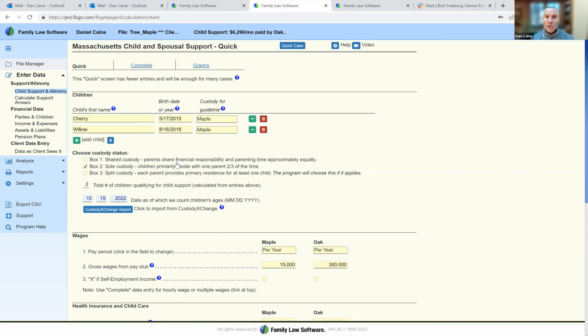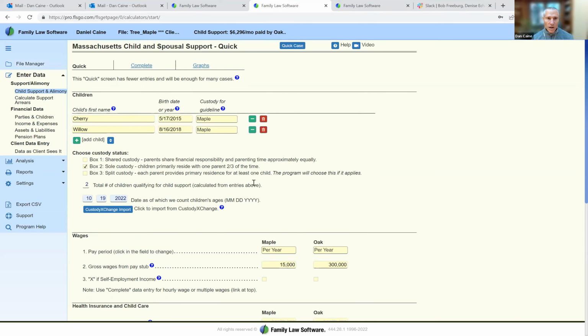Am I going to be able to afford it? So the first question is, how much child support is Oak going to have to pay? Now, child support is determined by formula. The formula is like an income tax calculation. In some states, it is very complicated, and there's a different one in every state. And we're in Massachusetts now, so we'll look at the Massachusetts calculation.